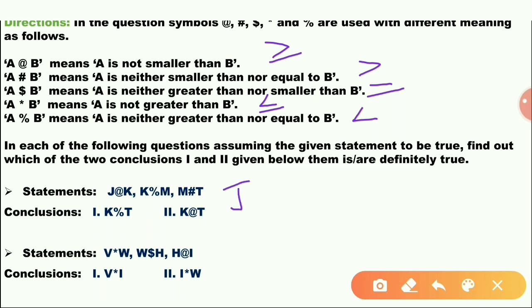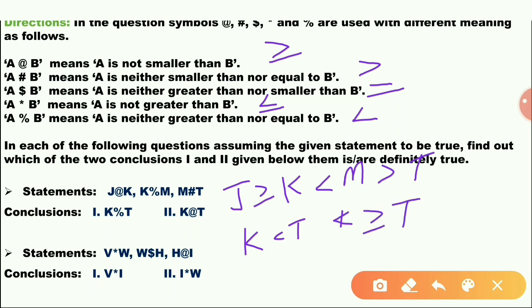J at the rate K means J is greater than or equal to K. K percentage M means K is less than M. M hash T means M is greater than T. What is the K percentage T relation? K at the rate T means K greater than or equal to T, or K less than T. So, no. K greater than or equal to T.